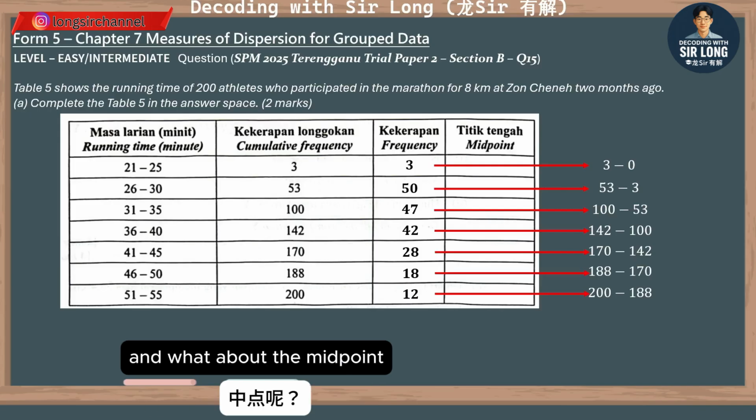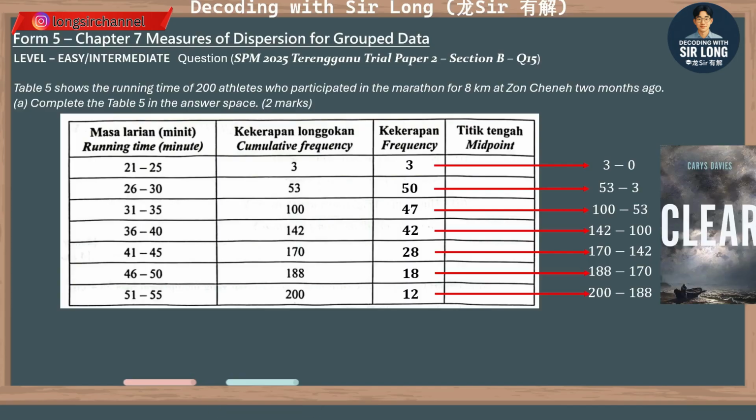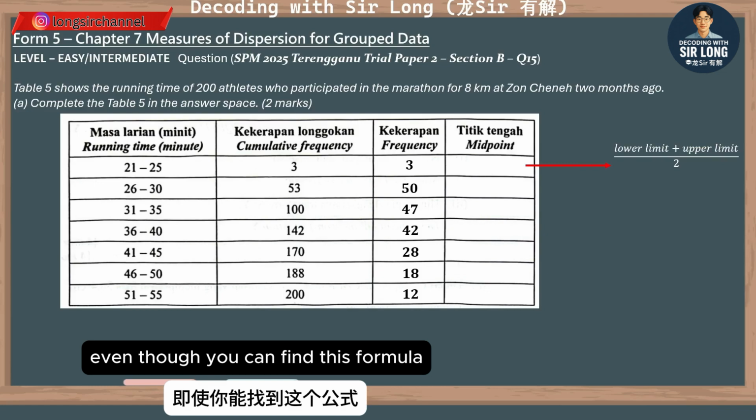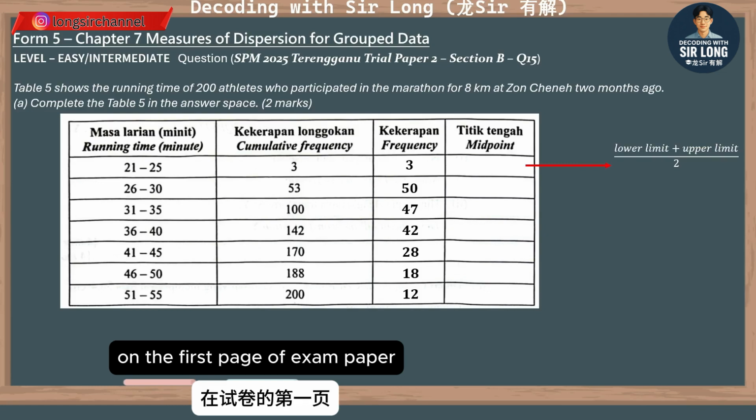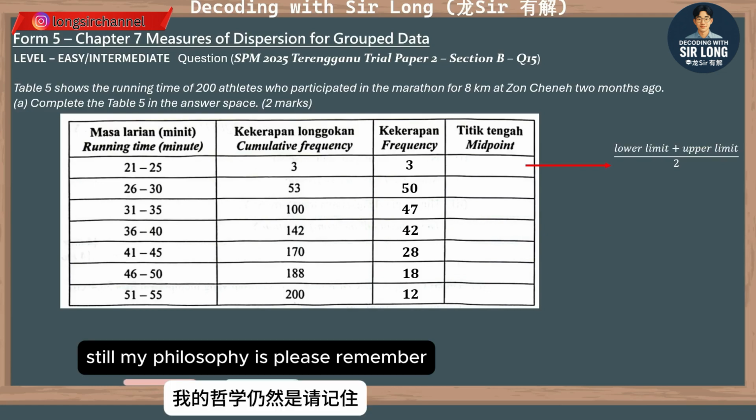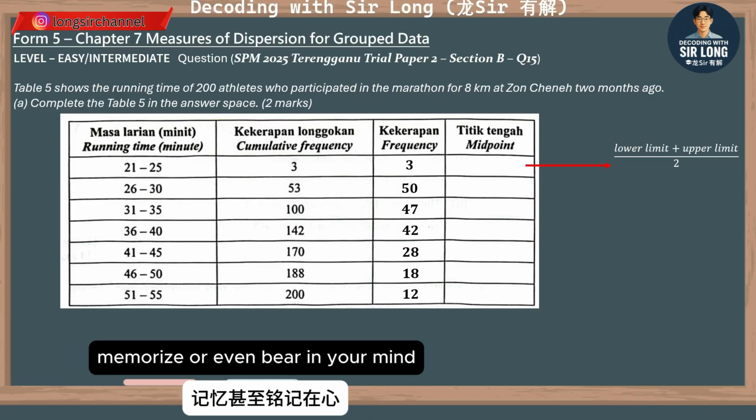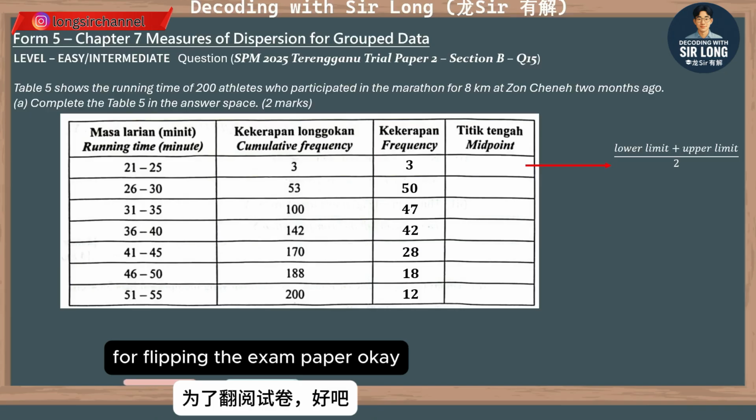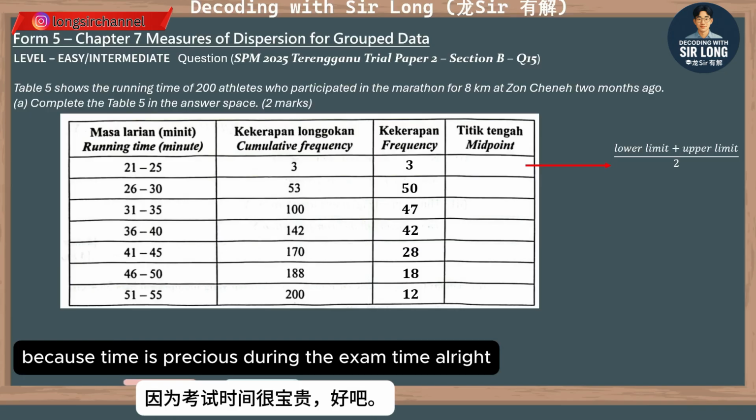And what about the midpoint? The midpoint is, remember, the formula is lower limit plus upper limit divided by 2. Even though you can find this formula on the first page of the exam paper, still, my philosophy is, please memorize it, or even bear it in your mind, so that you won't waste your time flipping the exam paper. Because time is precious during the exam.